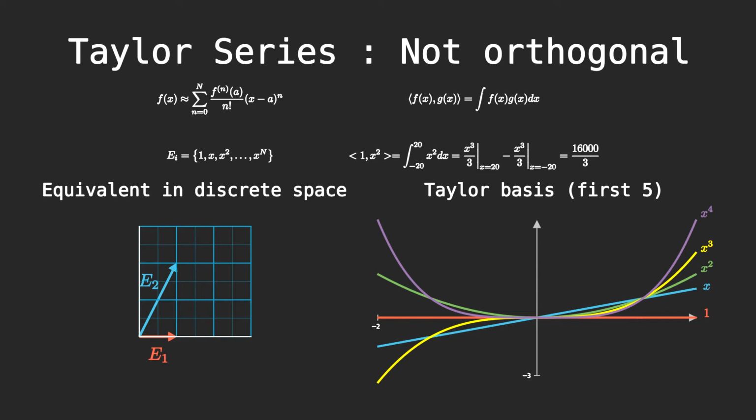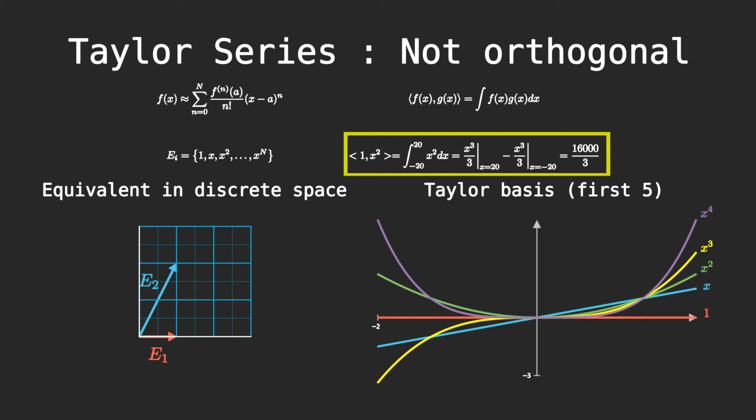Now let's take a look at Taylor series. As we can see, our Taylor series is really different from the Fourier and the Bessel series. We don't use a linear combination of coefficients. This is because the Taylor series is not orthogonal.